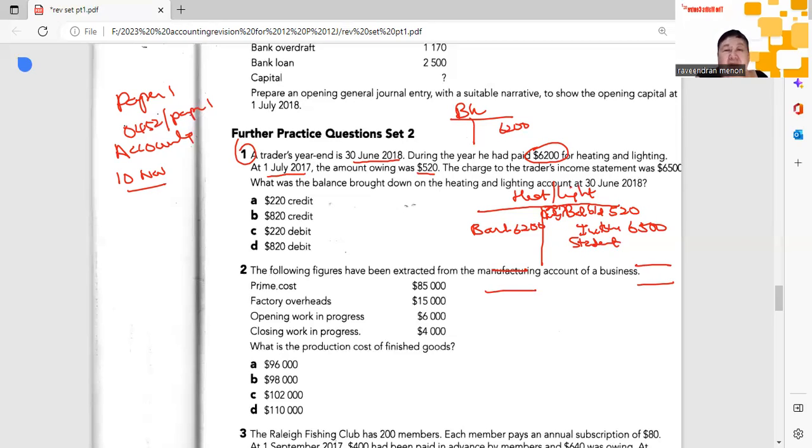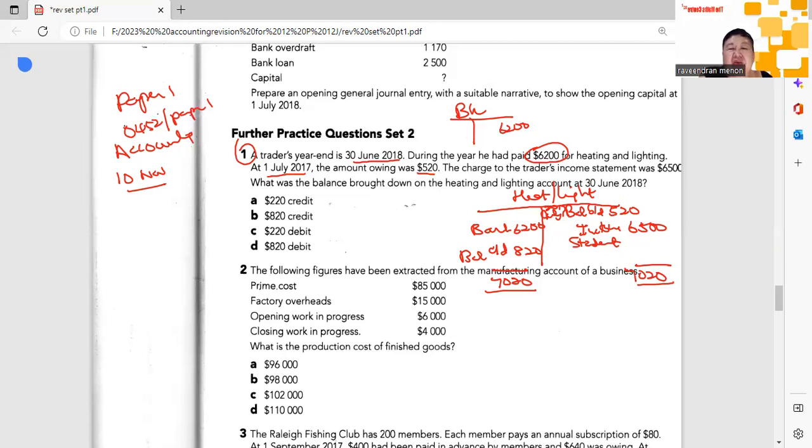So what was the balance brought down? These are questions that I've done with my students, so I know the quality of the questions, hence I like it. On the right hand side would be obviously 7020. Left hand side should also be 7020. Therefore, you have a balancing figure of 820, and this is called balance carried down.